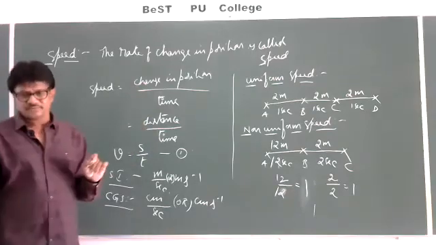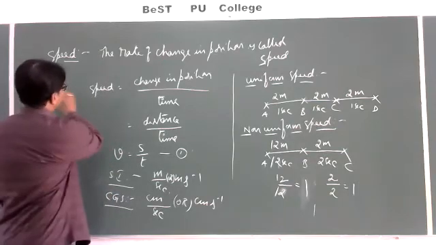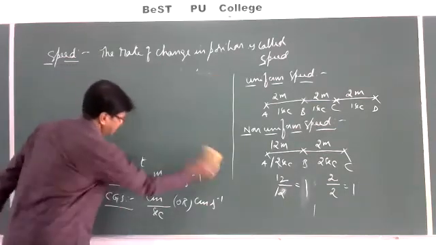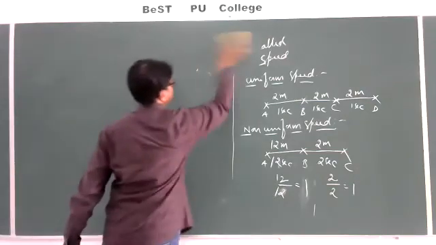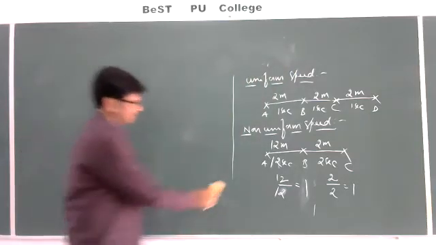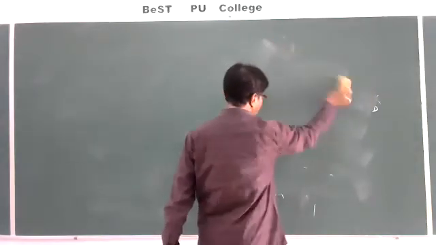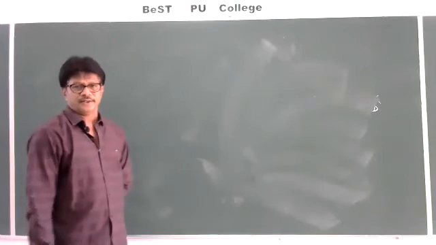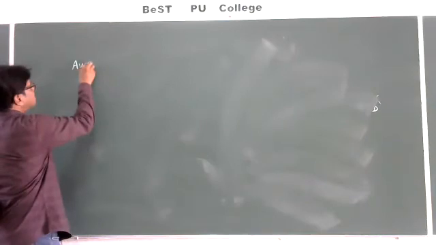Apart from that, here we have to go with an important concept, that is average speed, which is very, very important. We'll derive a few formulas regarding this. The word average speed generally will be used whenever a body is moving with non-uniform speed. Here, what do you mean by this average?